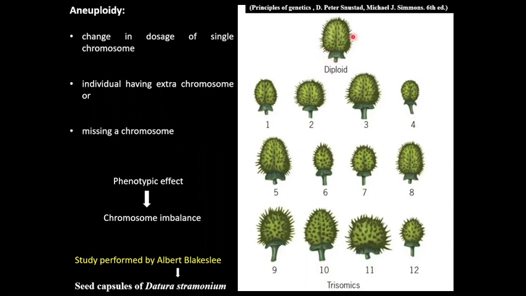These other individuals have an extra chromosome, and this extra chromosome creates chromosome imbalance and produces a different phenotypic effect. These studies were performed by Albert Blakeslee and John Belling in Datura stramonium.